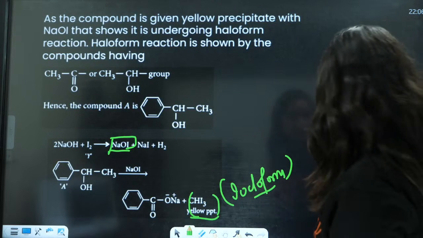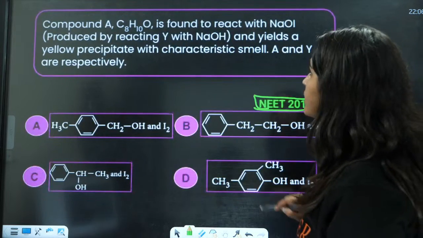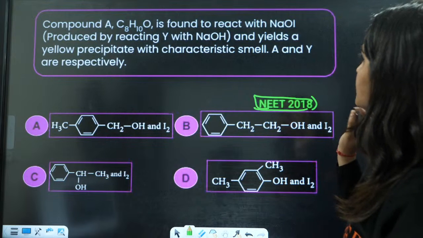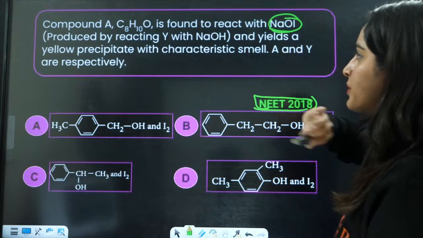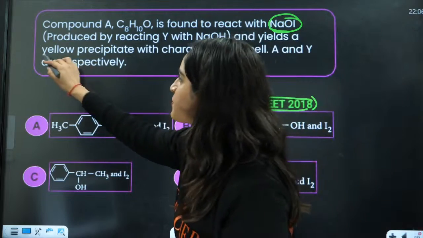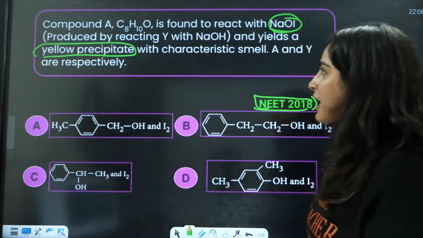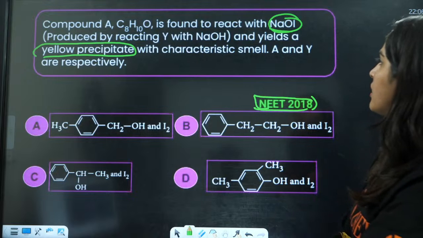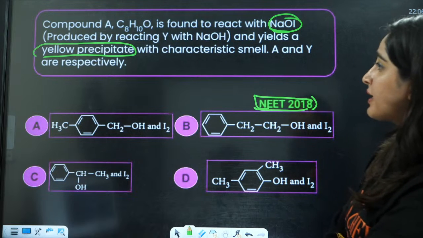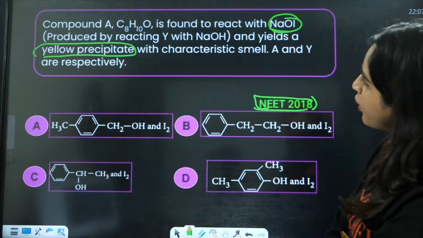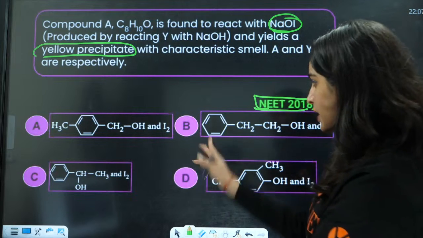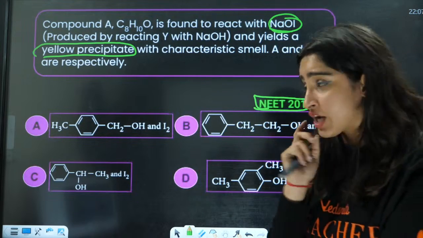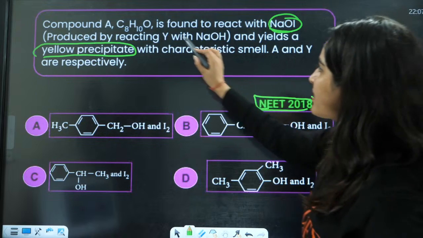So what they asked in the question: compound A is found to react with NaOI. Here you can easily get the hint of the iodoform reaction, right? And the yellow precipitate gives you the hint for the iodoform reaction produced by Y. They are asking about A and Y, respectively. I thought they were asking about the yellow precipitate, that's why I was looking for CHI3. Okay. So now what is this Y?